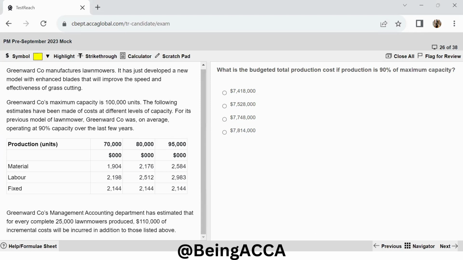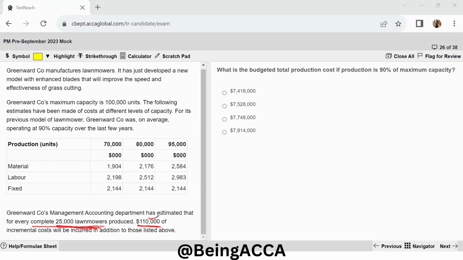So the highlight over here is that complete 25,000 lawn mowers. So if it is 10,000, 12,000, even 24,000, we will not be adding these incremental costs. For complete 25,000 more, we will only be adding this cost, otherwise not, right?